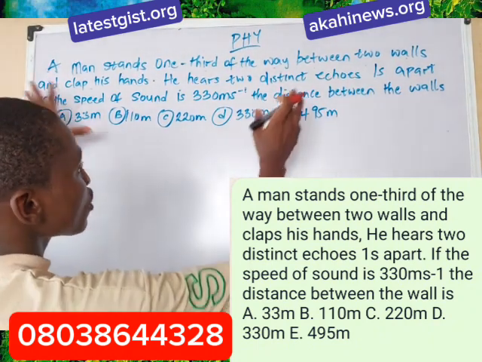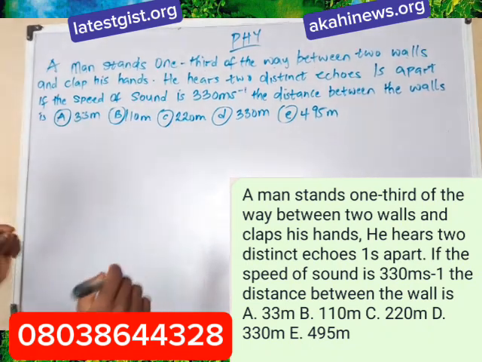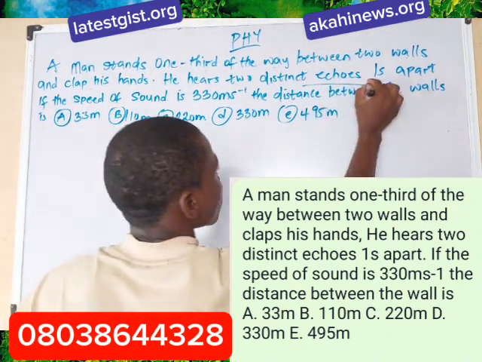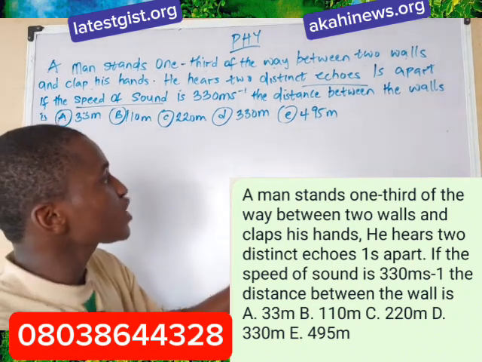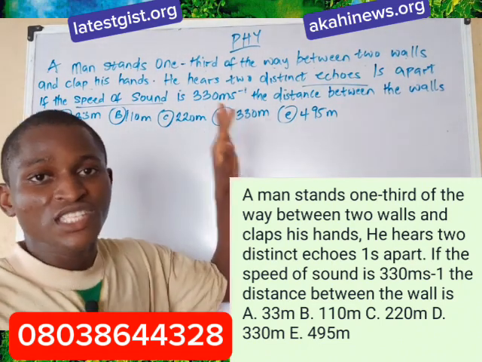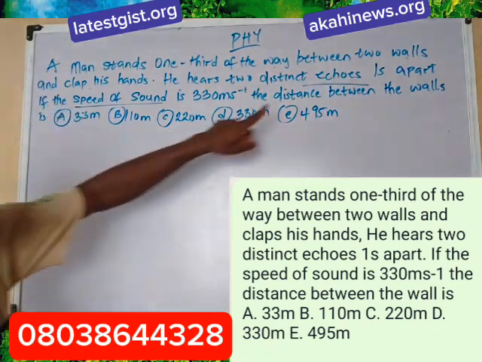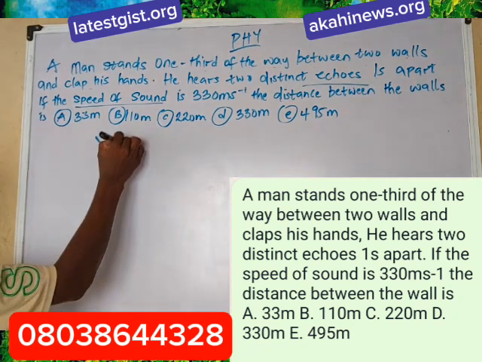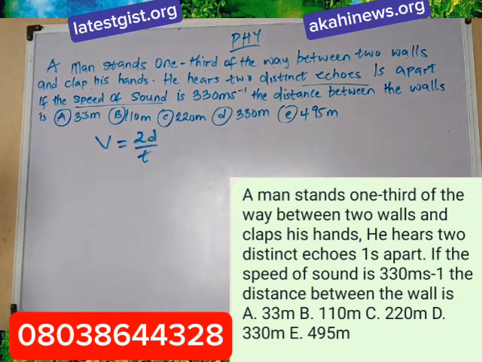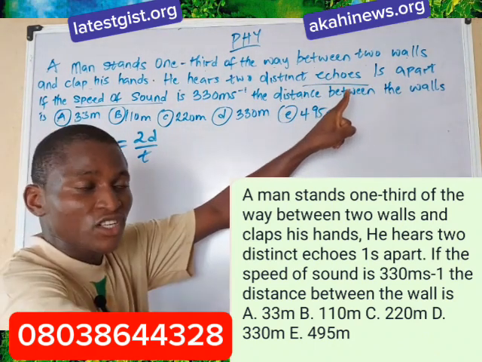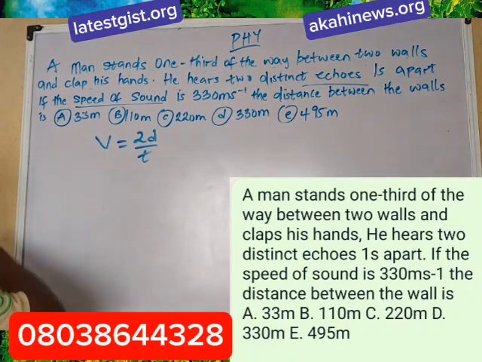Before we can solve this kind of question, which topic in physics is this? You will all agree with me that they say echo and we have the speed of sound, so this question comes from sound waves. The formula for finding the echo is velocity v equals 2d over t, because an echo is just the reflection of the sound. This is the distance, this is the time, and this is the velocity.